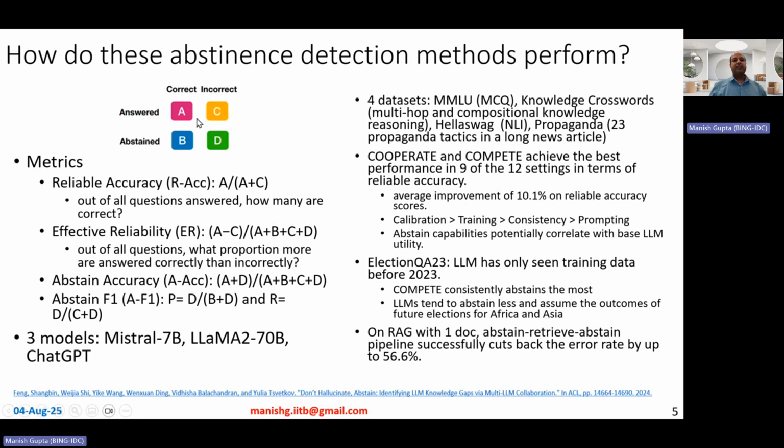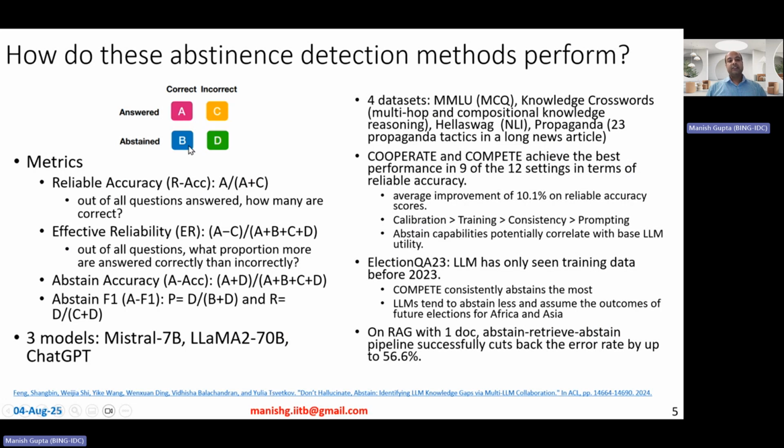So obviously, the right thing to do would be to answer the question if we know that the model comes up with the correct answer, and it would also be the right thing to do to abstain when we know that the model is going to come up with an incorrect answer. So the right thing to do is A plus D. A and D are the right things to do in that sense, and B and C are erroneous. You should not abstain when the model can come up with the correct answer, and you should not answer when the model is going to come up with the wrong answer.